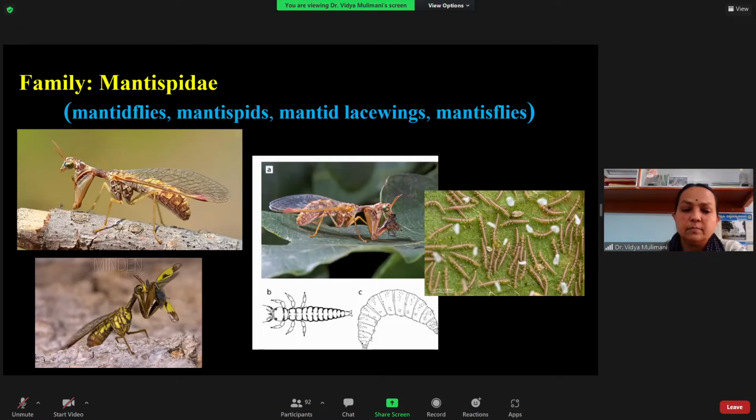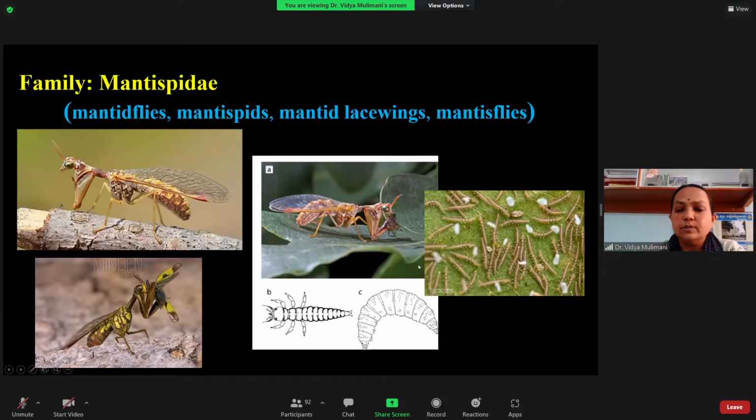I think you have learned about the blister beetle for hypermetamorphosis, but the Mantispidae also have hypermetamorphosis. These are the first instars, which we call triangulins, as in the blister beetle also. This is the adult. This is the first instar, the triangulin. This is the campodeiform, which is flat and has thoracic segments, and this is the scarabaeiform. So three forms of larvae are found in the life cycle of the Mantispidae. So it has hypermetamorphosis, and both the grubs and the adults are predators.